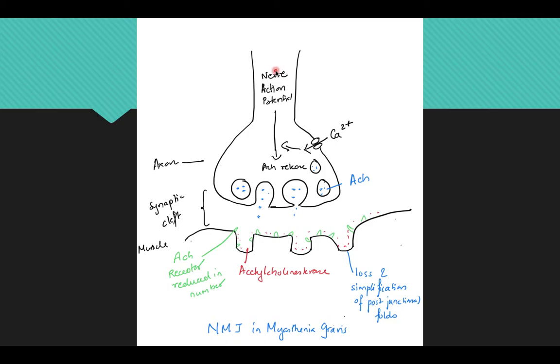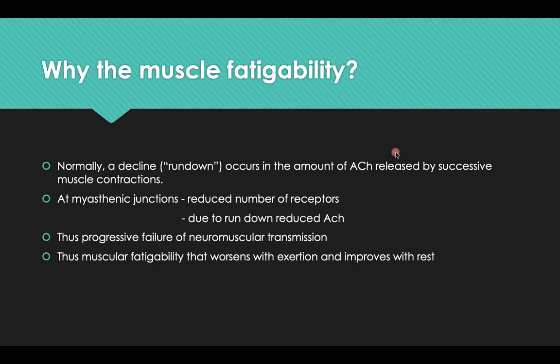As we can see here, this part remains same. The nerve action potential develops, calcium enters, acetylcholine is released. But as we see here, the number of acetylcholine receptors is reduced. And there's a loss and simplification of the post-junctional folds, and the acetylcholinesterase is also present right here, so degradation also occurs more. This is the neuromuscular junction in a patient with myasthenia gravis.